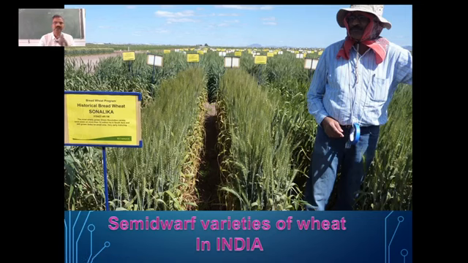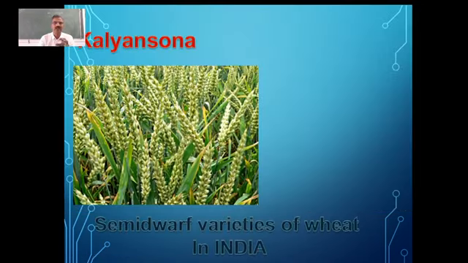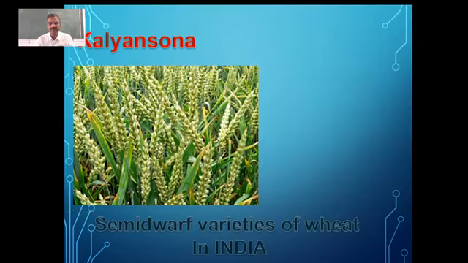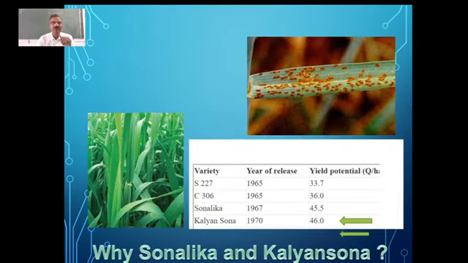There are two important varieties which were developed in India at that time. One is Sonalika, and this is another variety called Kalyan Sona. So two important varieties of wheat. They were used in our country to improve the yield. Then apart from that, you can see what is the advantage in this case. So they had better yield, and you can see Sonalika was developed in 1967 and Kalyan Sona was developed in 1970. And we had other earlier varieties which were developed in 1965 also.